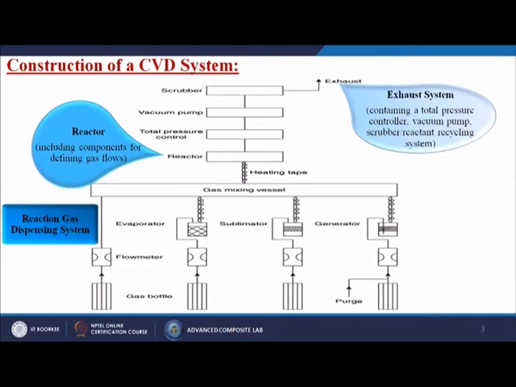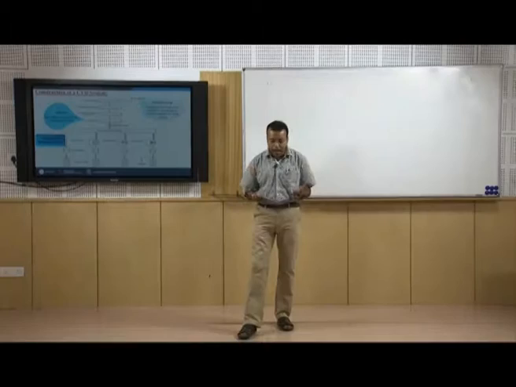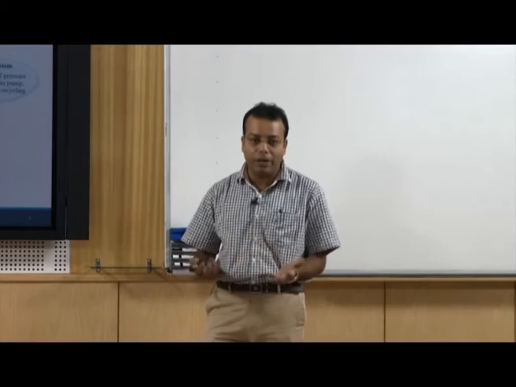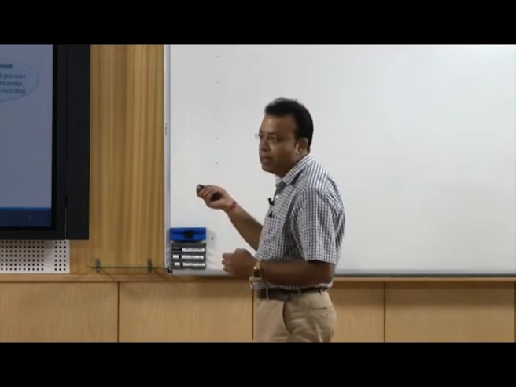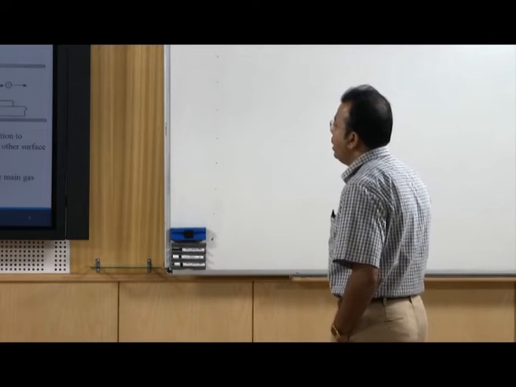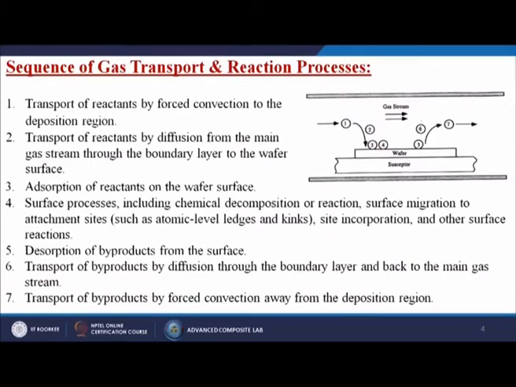And another thing is that here we are having another exhaust system containing a total pressure controller, vacuum pump, scrubber, and reactant recycling system. That means whatever the impurities, or the moisture, or whatever else is not required for this particular reaction, that can be taken out and thrown outside by this exhaust system. Next, we are following some kind of sequence for the gas transport and the reaction process.